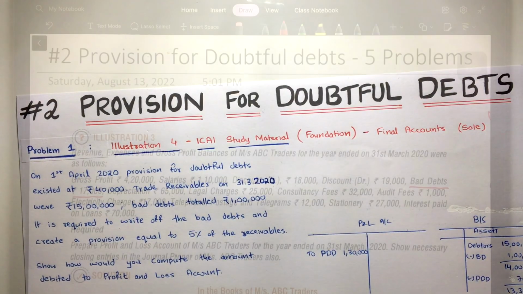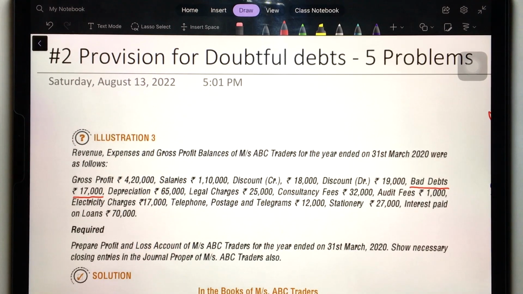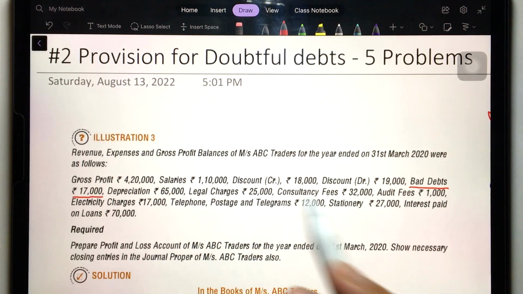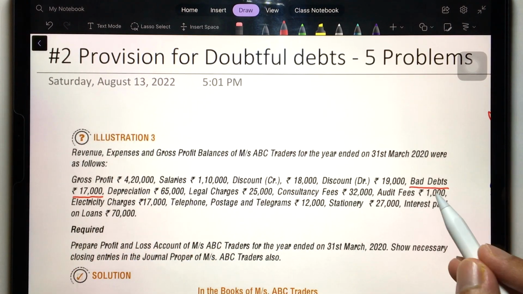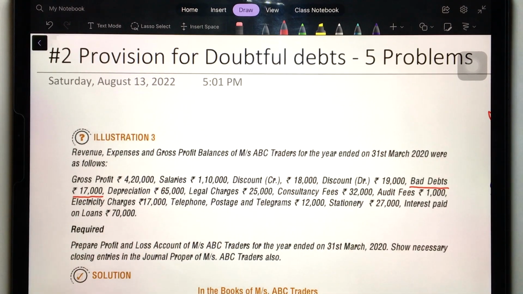Let's see that. Now see, here we have the illustration 3 from the study material. Let's understand how to solve this. It's really simple. Here what's happening is provision is not maintained at all. There is no provision over here, and you don't have to create the provision also. The question is not asking you to create provision for next year. So in this situation, what will you do? And in trial balance, they have given you bad debts of 17,000. Yeah, bad debts have happened of 17,000.